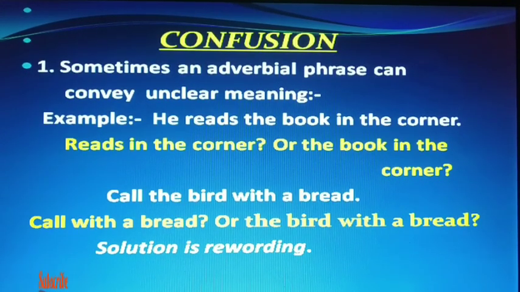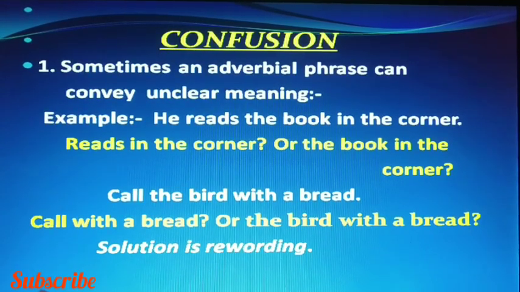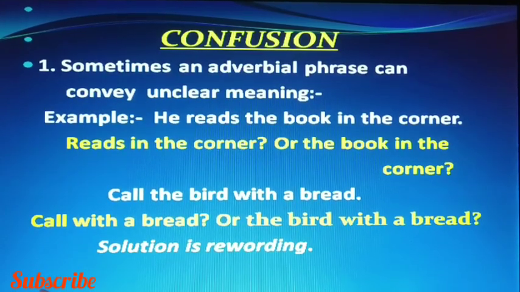That will clear the confusion. Like them, you have to just reword them, rewrite them in other words, so that there must not be any confusion about those things. So while using adverbial phrases, you must be very careful. You ask questions. If there are two questions, then there is confusion. You have to clear them by rewording them, means by rewriting them in other words.